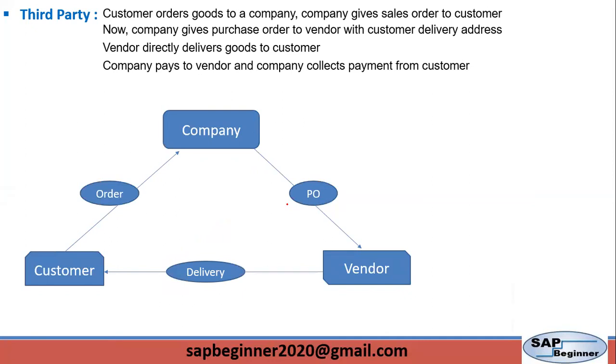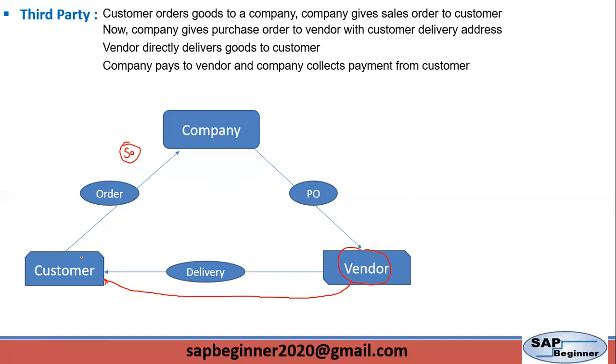Next is third party. Here the company does not deliver the item requested by the customer. In case of third party, we pass the order along to a third party vendor who ships the goods directly to the customer. This graphic shows how a third party business transaction is processed. The company gets an order from the customer, and here we create a sales order. The company converts that sales order into a purchase requisition or purchase order and sends it to the vendor. Now the vendor performs the operation, and instead of sending the materials to the company, he sends them to the customer.